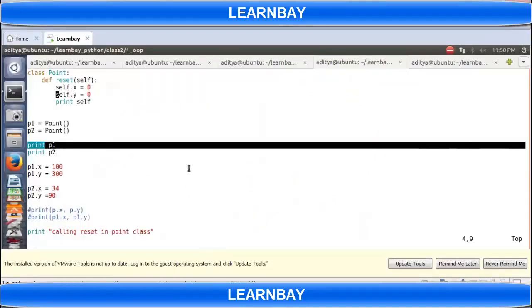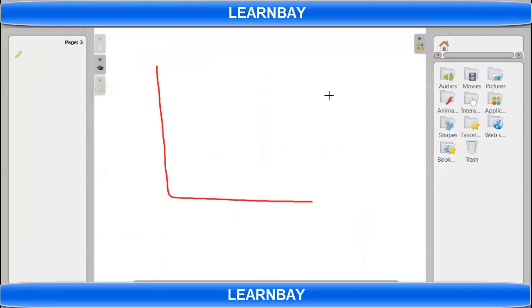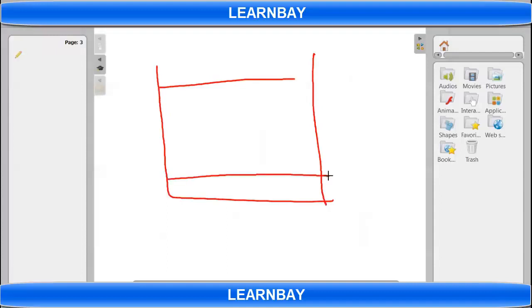In RAM, for Python, heap is very important, and stack. There are three things: heap, stack, and text segment. Text contains all the text of this Python code. Okay, so there will be a stack for all the function calls, like p1 dot reset, p2 dot reset,